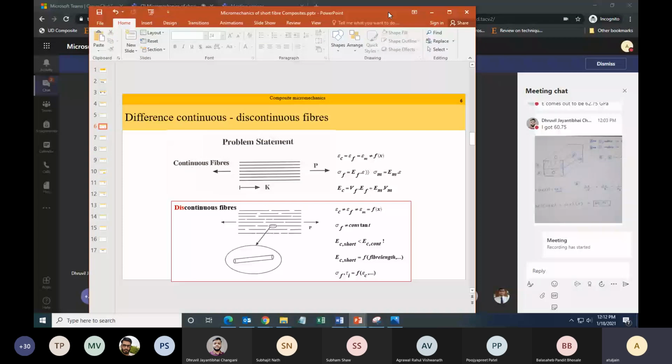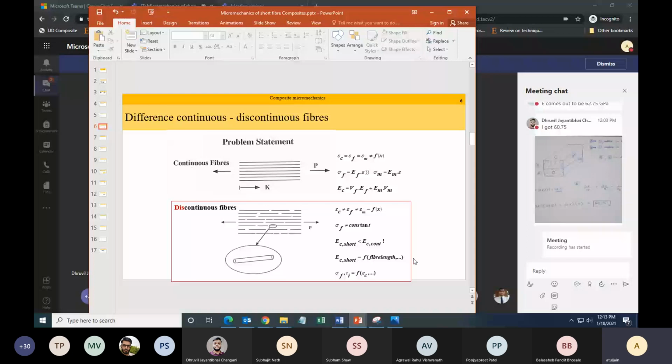Basically, we are looking at a composite system with fibers like the one shown in the red box. Fibers are discontinuous, and because the fibers are discontinuous, the strain at every point is not the same. It is a function of x, where x is the length. Stress in the fiber is also not constant. Point by point, stress might vary. Because of these two reasons, the modulus of a short fiber composite is different from the modulus of the continuous fiber composite. And the modulus is a function of the fiber length and many other things.